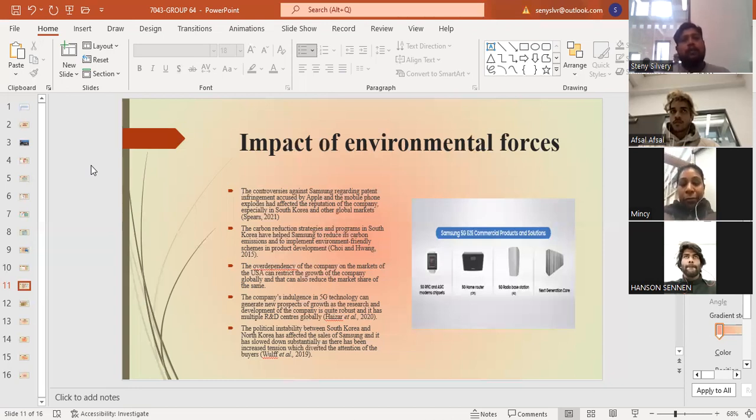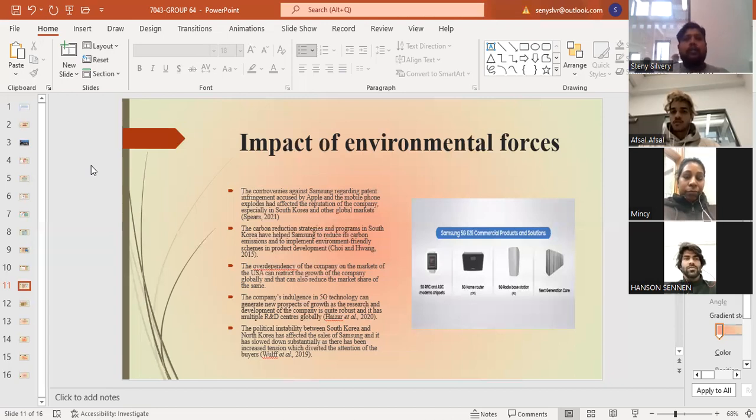The third one is the market. As we said previously, they are focusing on the high-value markets only in the US. When they focus on the US market, it gives some restrictions to other markets, it slows down the development of the product, and it brings the company down in market share also.